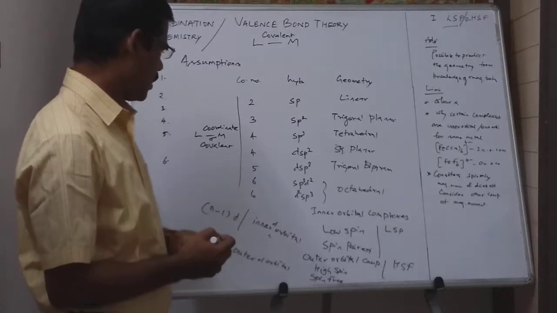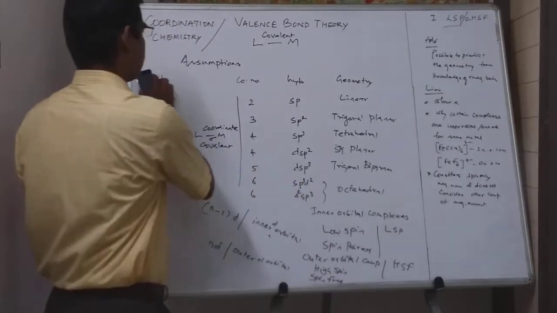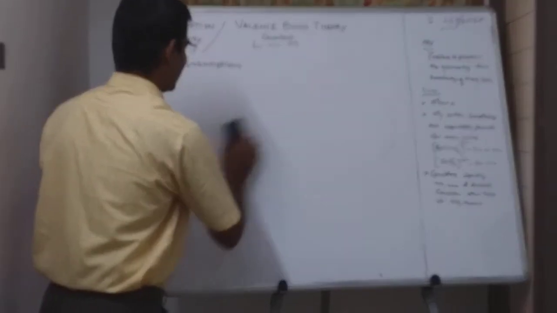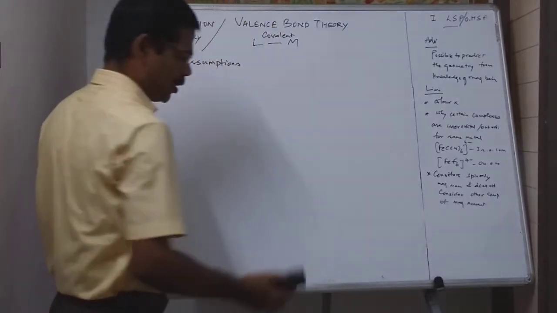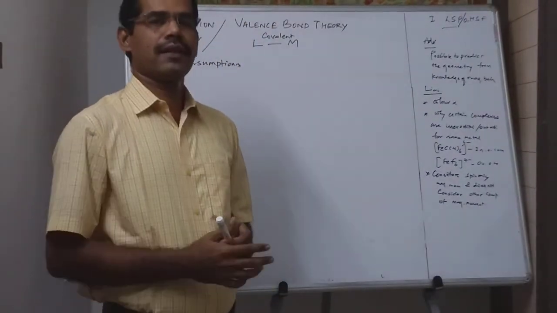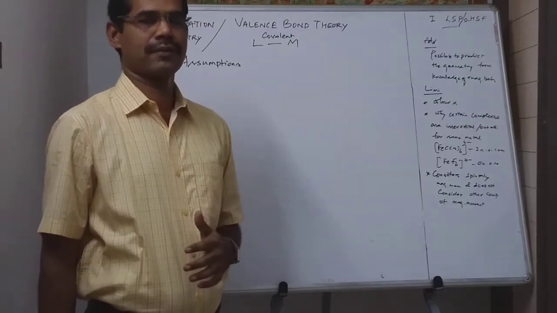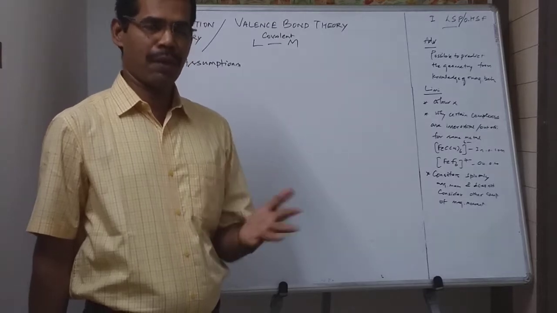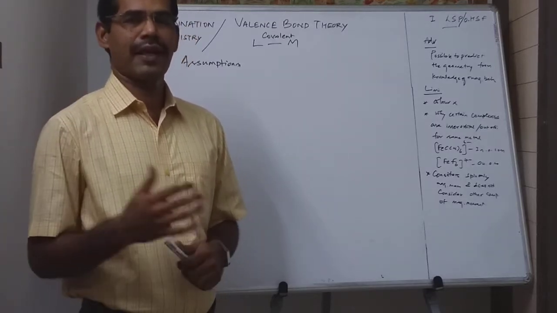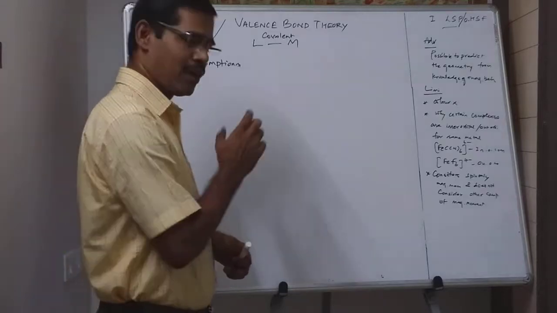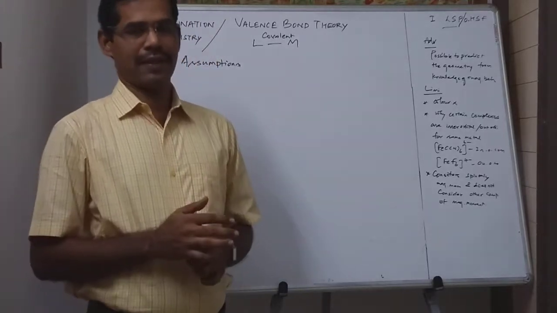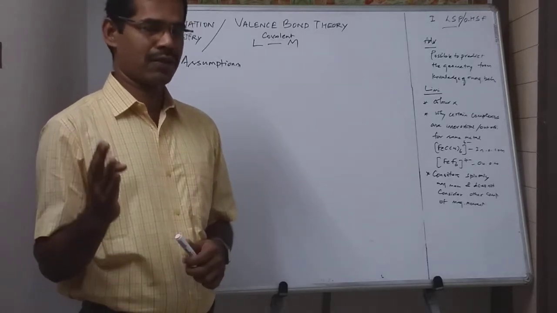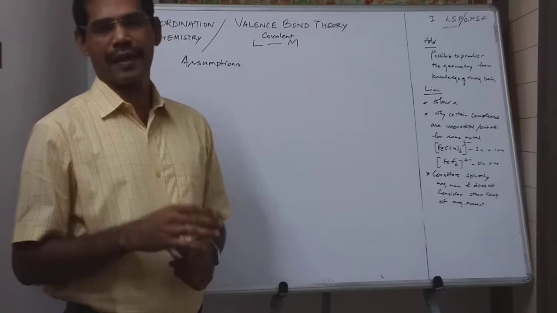Now the next assumption states like this. In a complex, if unpaired electrons are present, such complexes are paramagnetic. If in a complex there are no unpaired electrons, such complexes are called diamagnetic. Let me repeat again. If there are unpaired electrons present, the complexes are paramagnetic in nature, and if there are no unpaired electrons, such complexes are diamagnetic in nature.